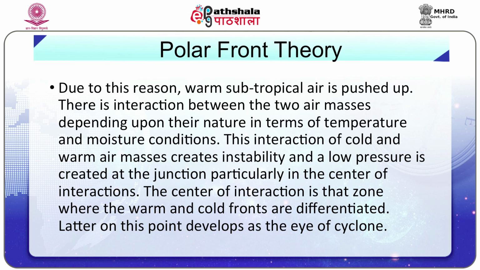There is interaction between the two air masses depending upon their nature in terms of temperature and moisture conditions. This interaction of cold and warm air masses creates instability, and low pressure is created at the junction, particularly in the center of the interactions. The center of interaction is that zone where the cold and warm fronts are differentiated. Later on, this point develops as the eye of the cyclone.